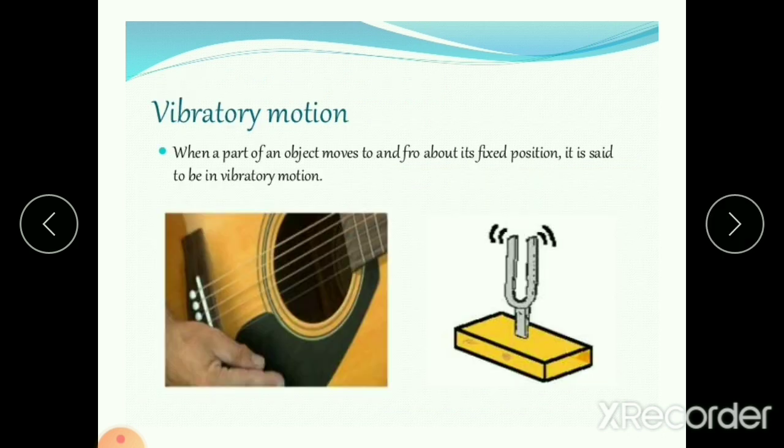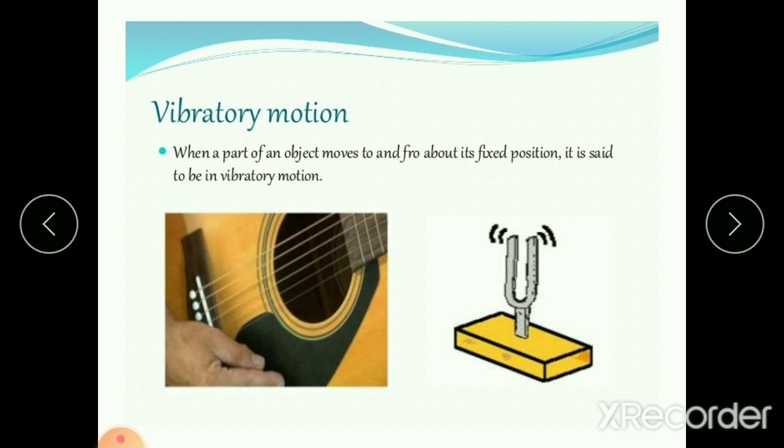If a part of a body moves back and forth about its mean position, then it is said to have undergone vibratory motion. In this type of motion, the whole body does not move. Playing the guitar, for example, is an example of vibratory motion.